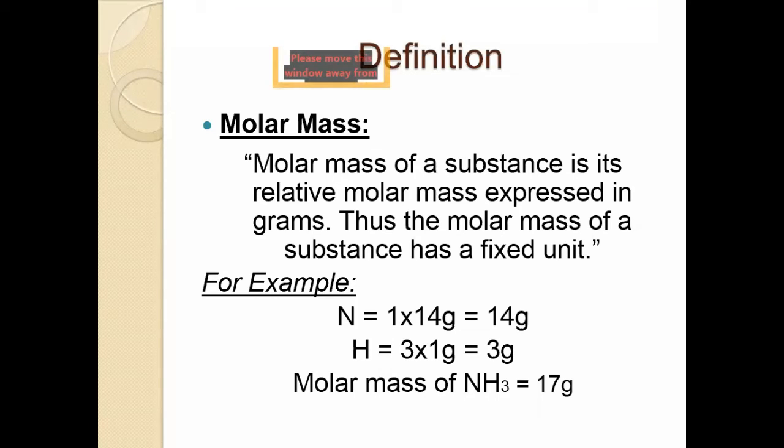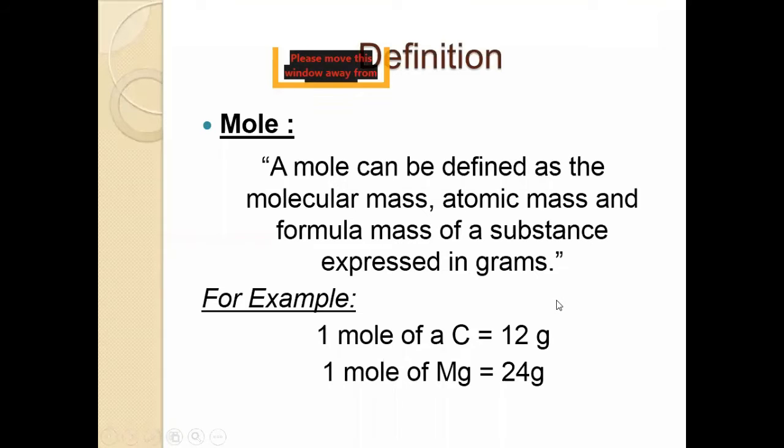Now we will move to the next definition. Take a screenshot of this, and we will move to the next definition, which is mole. It is a practical chemical unit for handling atoms and molecules. You know that atoms and molecules are so small, it is impossible to handle and count the atoms and molecules individually. So the chemists use a special unit to describe very large numbers of atoms, ions, and molecules. It is called mole, and it is abbreviated as mol. The definition is given in the slide.